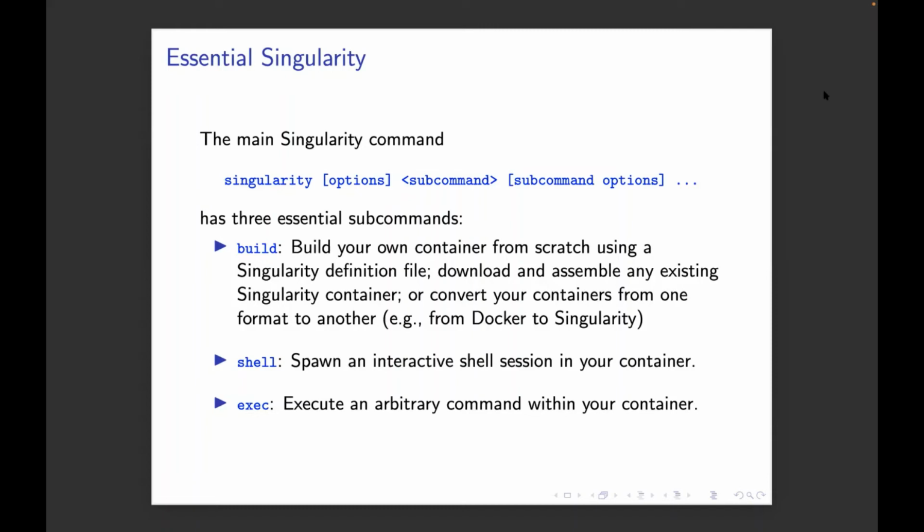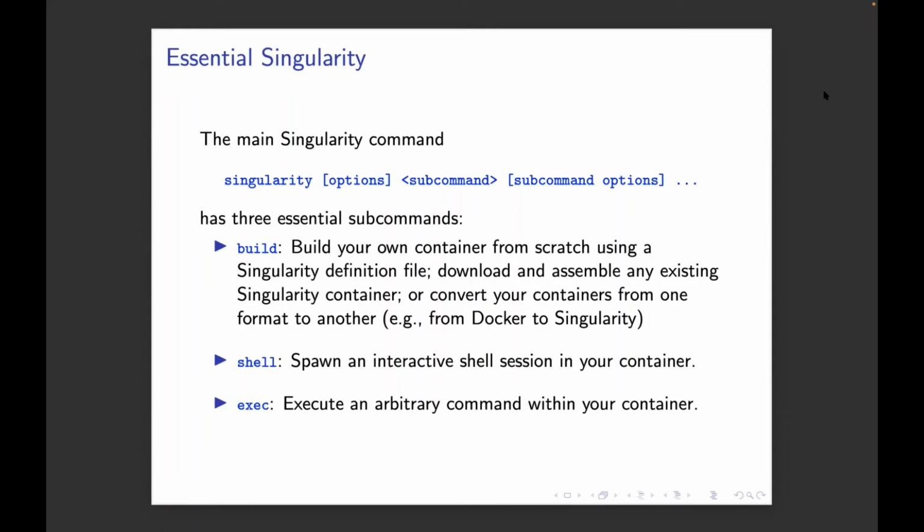Second is the shell command. This just allows you to get an interactive shell into the container and poke around. It's pretty useful, especially when you're developing your own containers, because you'll log in and find, oh, that package didn't get installed, or that thing didn't finish compiling correctly for some reason. And you have to go poke around and see what happened. Maybe there's an error log or something in there.